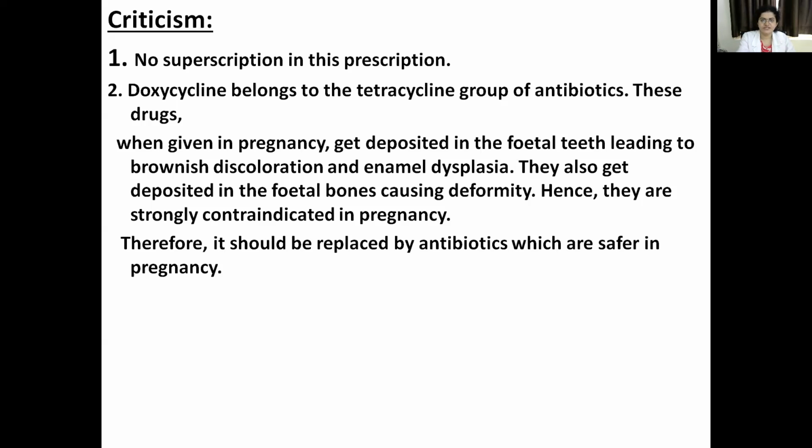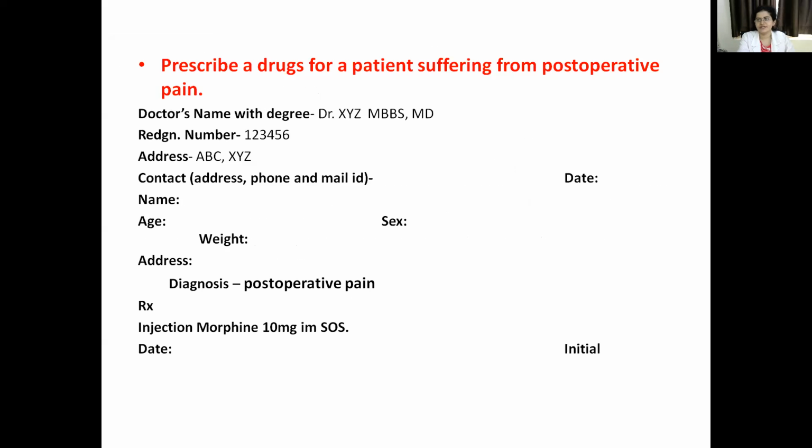Then the next prescription was for post-operative pain. For post-operative pain, mostly we use opioid analgesics, and here we are using morphine because morphine is a prototype narcotic analgesic. All narcotic analgesics help in relieving pain and act through the mu receptors, both at the spinal and supraspinal areas.